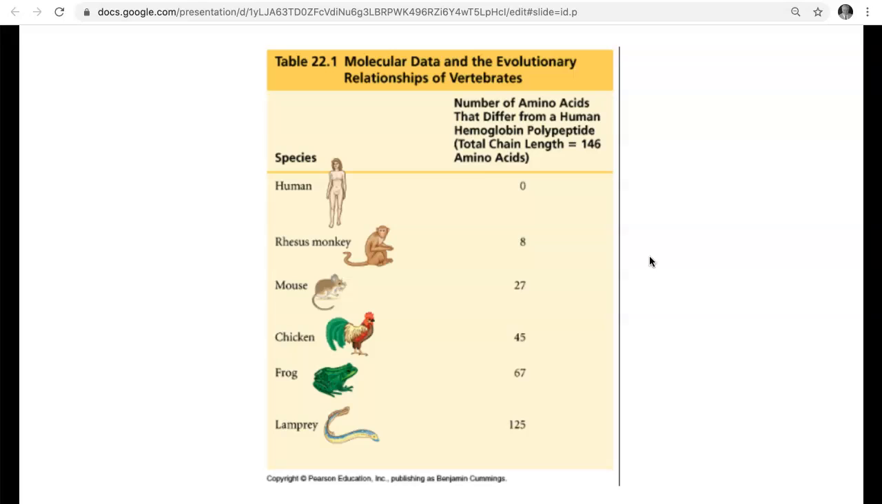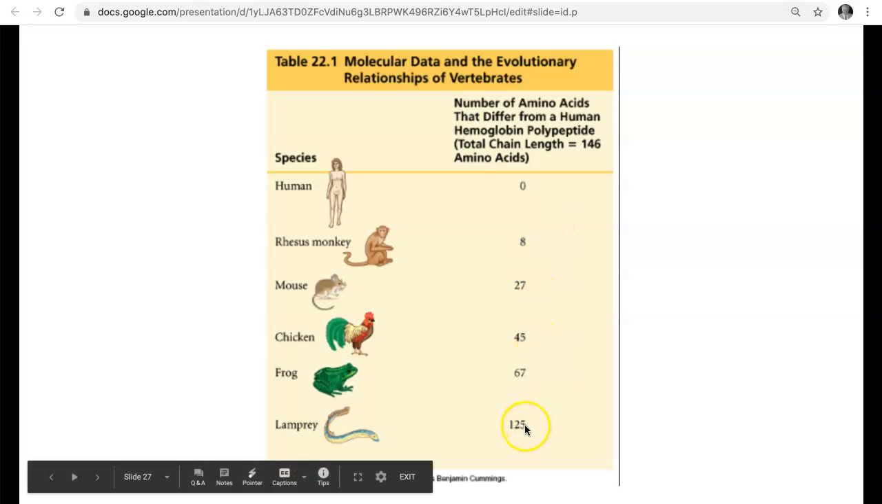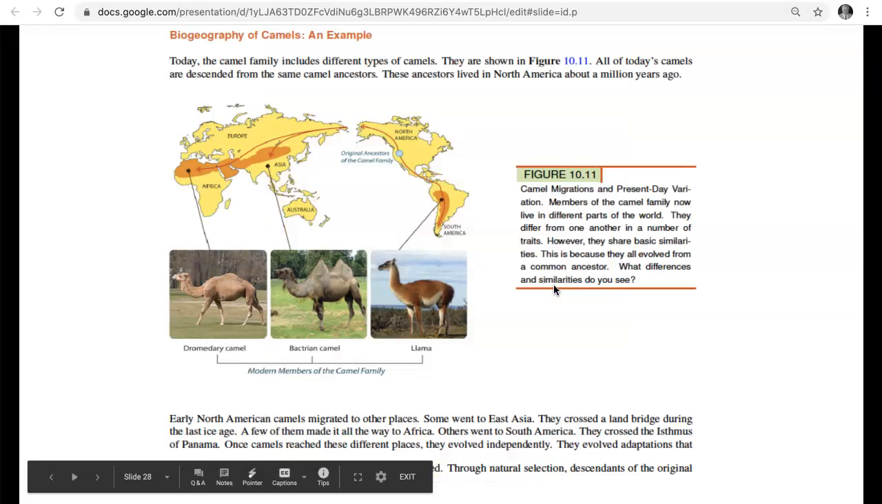We talked about molecular data before, and notice that this is the number of amino acids that differ from a human to a rhesus monkey. We only differ by about 8 amino acids, but as we diverge more from the organism, the number of amino acids that we have in common goes down.